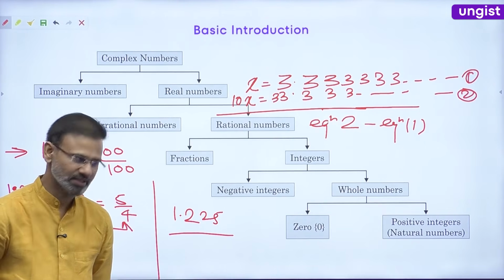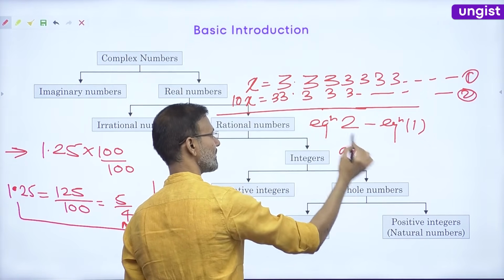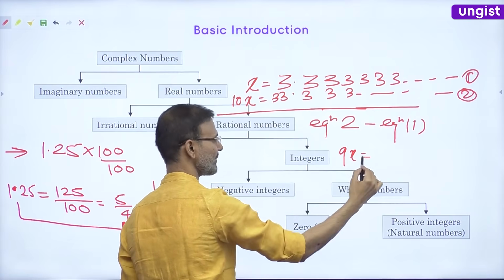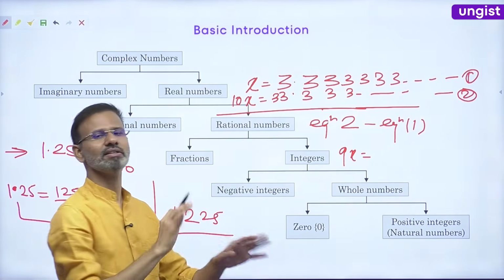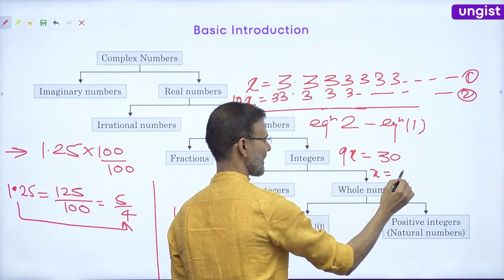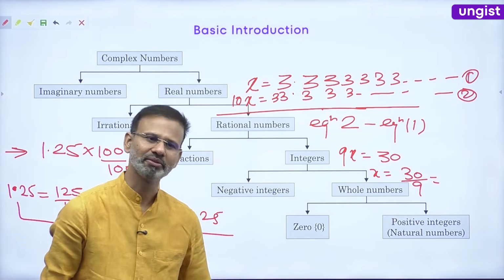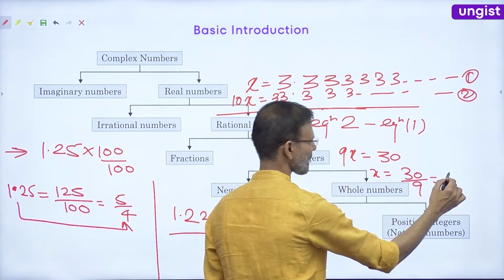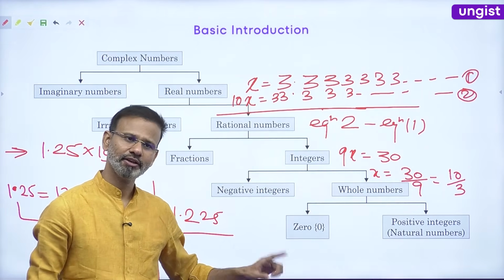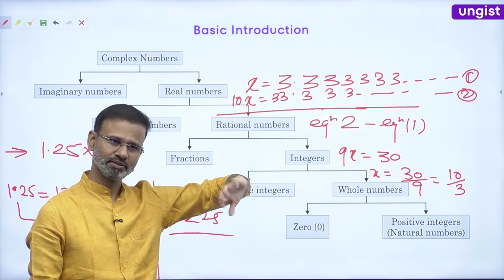This will become 9x on the left side, and on the right side 33 minus 3, and after the decimal, everything will be cancelled. So this will be 30. So x will be 30 by 9. Both the numbers are multiples of 3, so this is 10 by 3. So after the decimal, if we have infinitely many digits, we can use this process.